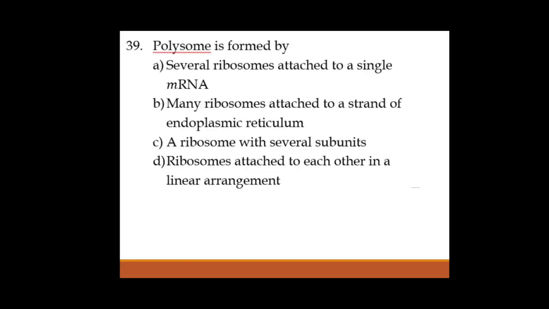Next one, 39th. Polysome is formed by. What is a polysome actually? A polysome is nothing but polyribosomes, which are found in prokaryotes, especially bacteria. That polyribosome is also called a polysome. Now it is formed by several ribosomes attached to a single mRNA, which we find only in prokaryotes like bacteria. Okay, so the correct answer is option A.